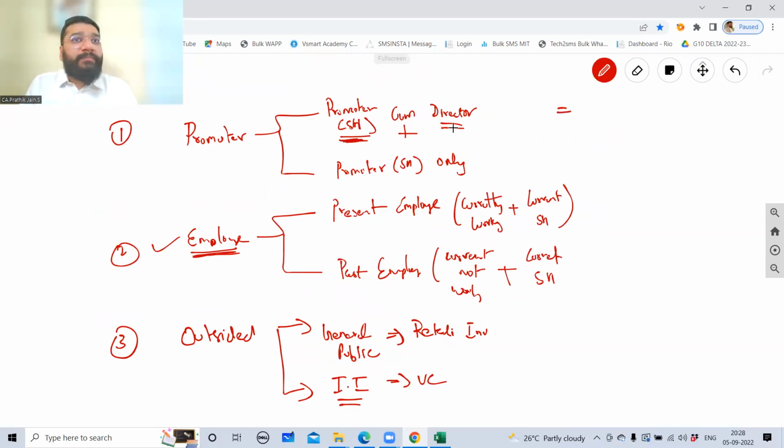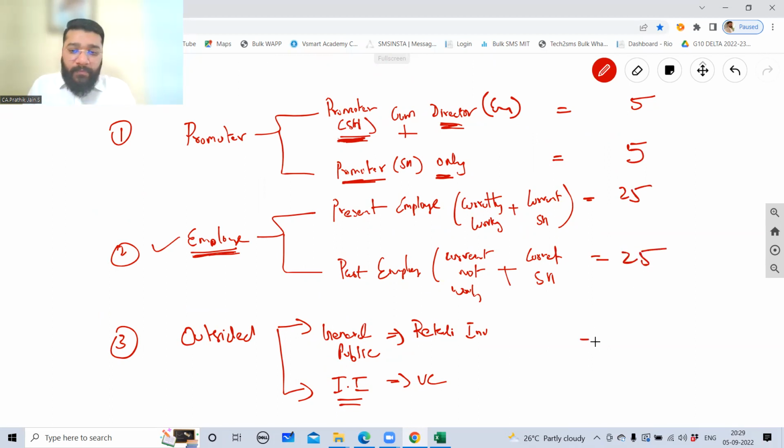Now, promoter who is a shareholder. Let's suppose there are 5 shareholders like that. Promoter who is 5 shareholders plus he's a director. Director means employee. This is a promoter who is only the promoter shareholder. Let's suppose this is also 5. Present and past employee. Let's suppose there are 25 this and 25 this. Outside is, let's suppose, 150.